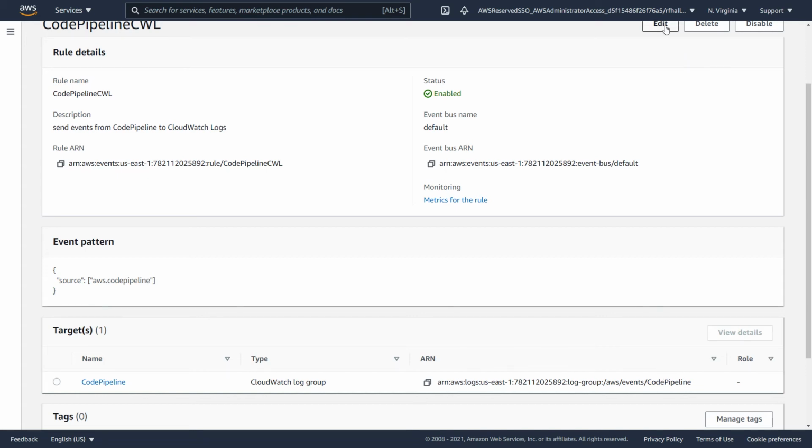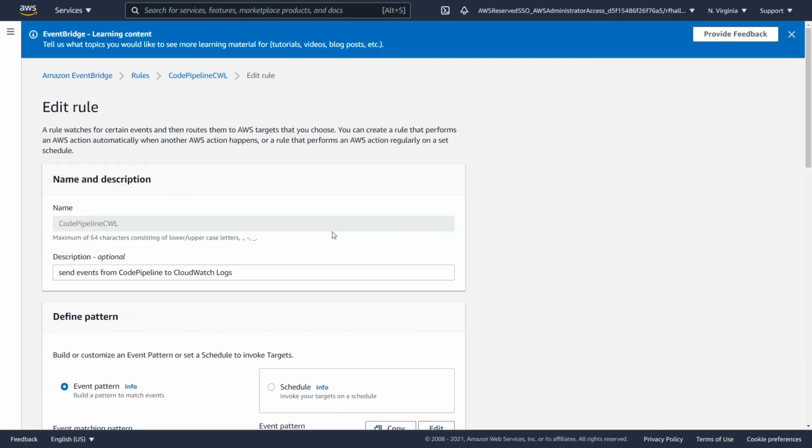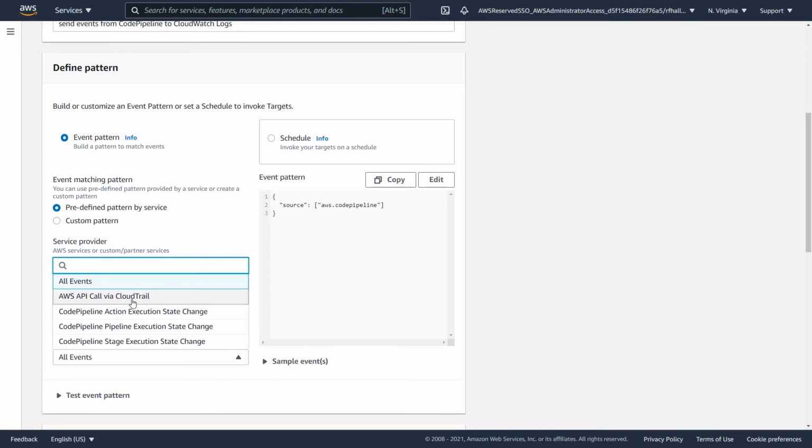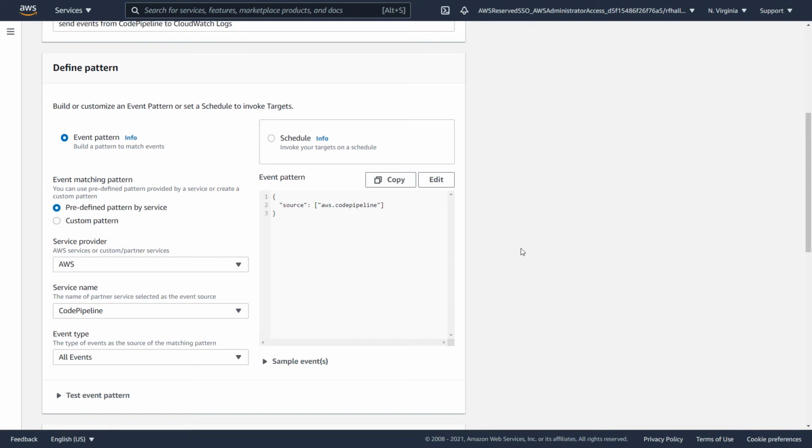Now, there are many different types of patterns for CodePipeline, meaning that different events may have different event formats. An example of this we could see is just by editing the rule and then defining a pattern. We have CloudTrail, action, pipeline, and state changes. Each of these has a slightly different log format, so one could argue that you may want to put these into different log groups. However, for the case of this demo, we're writing it all to the same log group.